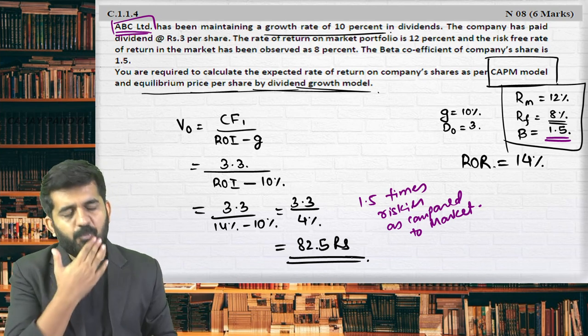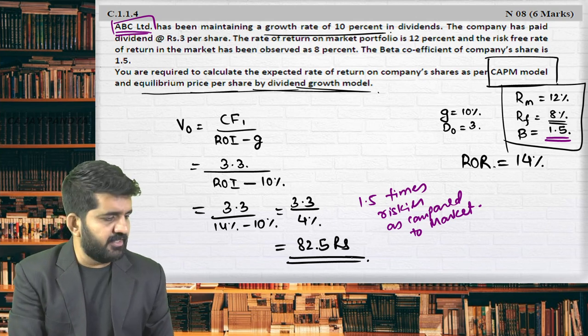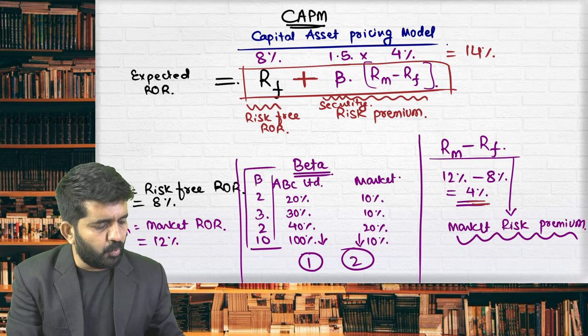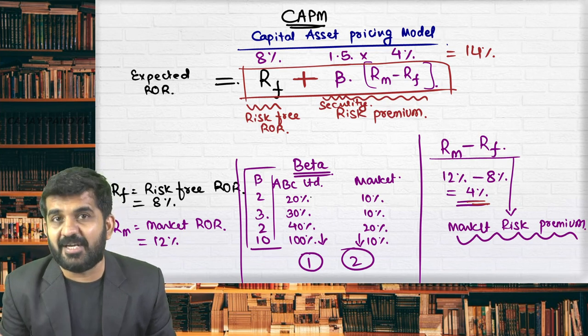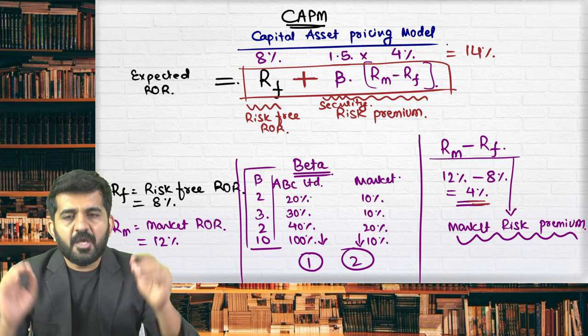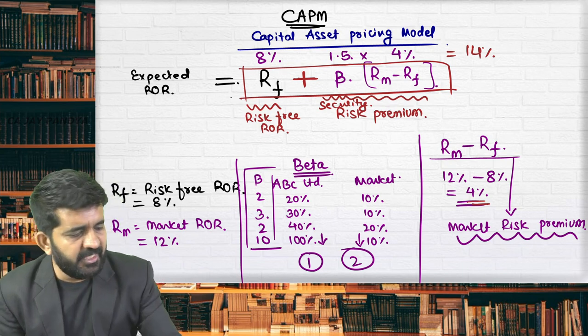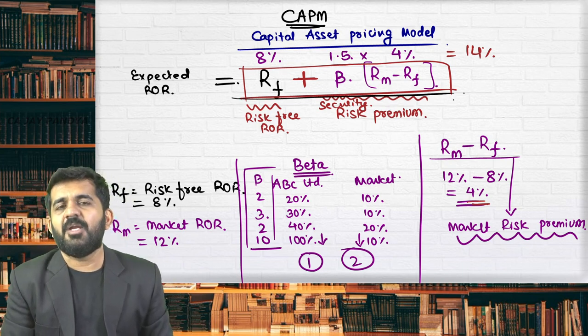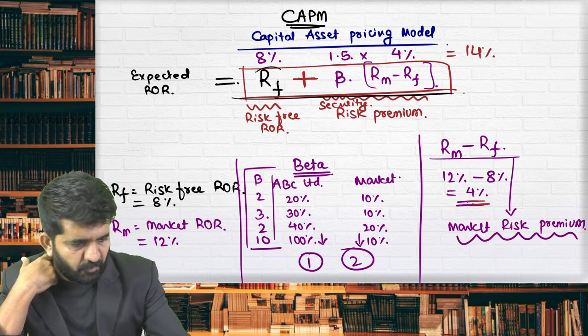With the help of this fourth question, we have understood the concept of CAPM model. See, in portfolio management, we are going to go deep in beta also. Beta is exactly measurement of systematic risk, but right now it is not important because we are just solving some of the questions of security analysis. You need to mug up this formula, also understand this formula, also understand the variables of this formula.